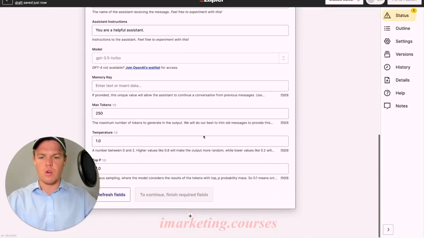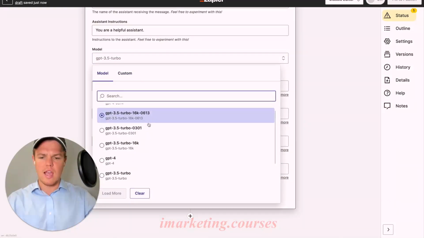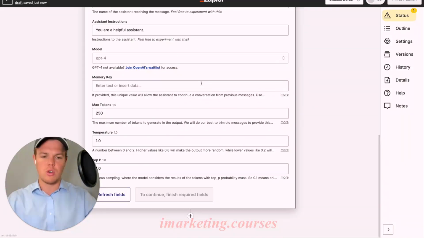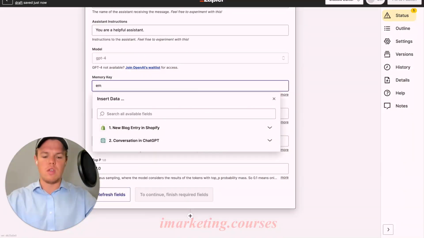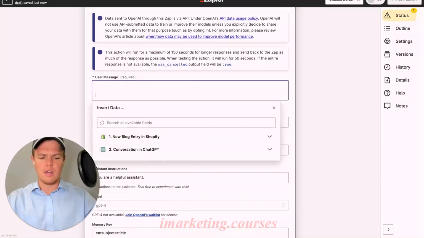And then we are going to go ahead and up our model to GPT-4. As I said before, you can use 3.5. It's just, you're going to have a lot easier time using 4. So make sure you get that activated. From here, we're going to do email, subject. I'm going to add article. We're going to come up here and let's go ahead and add our user message here.